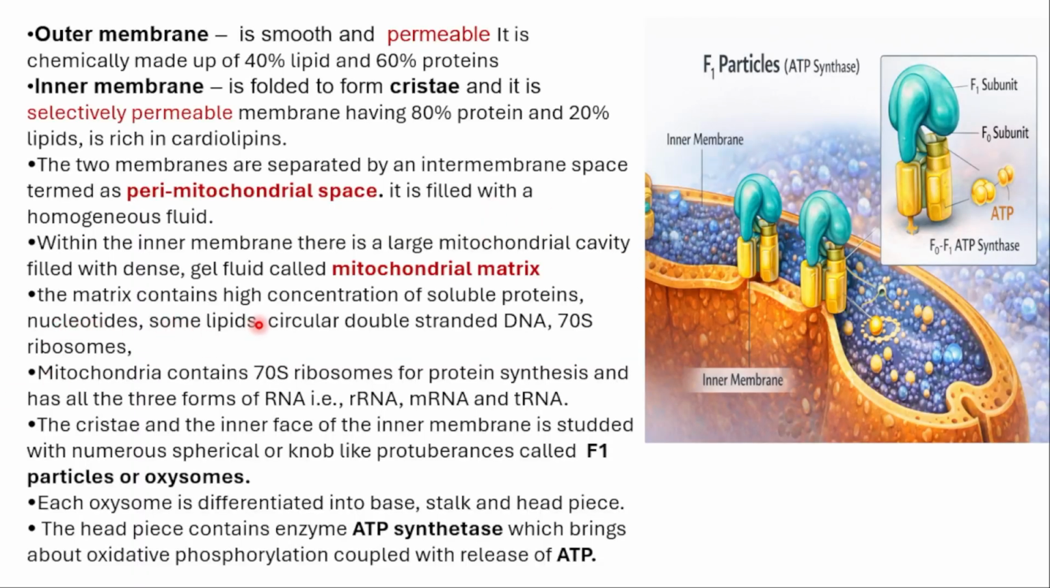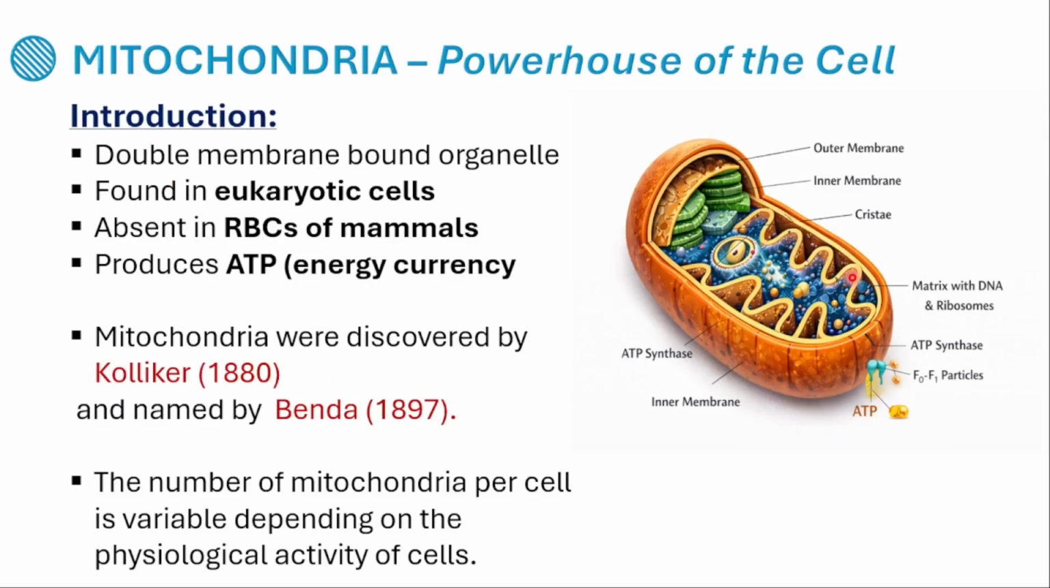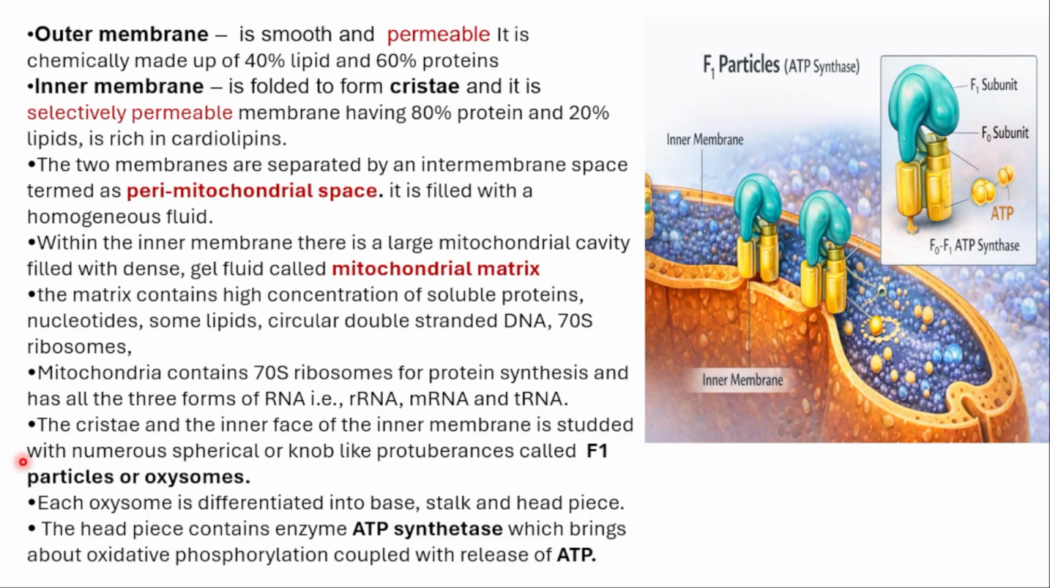The matrix contains a high concentration of soluble protein, nucleotides, lipids and circular double-stranded DNA. Make this a main point. Circular double-stranded DNA and 70S type of what? Ribosome. Here we will be having the circular DNA. Inside the matrix there is the presence of circular DNA with 70S type of ribosome.